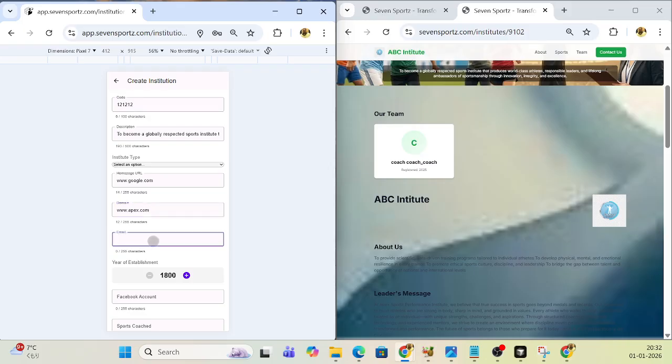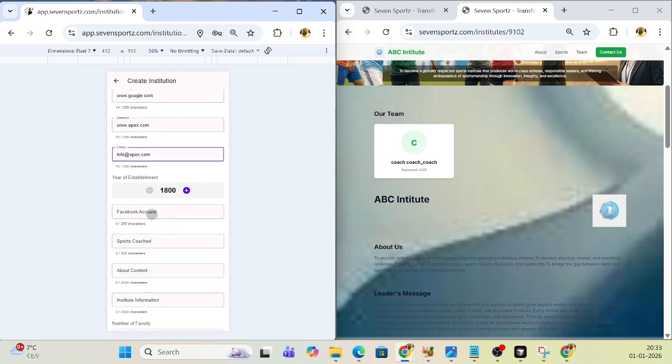Then here you can put your email address, info at. Then year of establishment, I'm just putting something as a dummy, just to show this to you. Then sports coach, you can put something like a comma separated list like PT or badminton. Then about content, I'll just take something from the web and copy and paste from there, so that I can quickly show you.